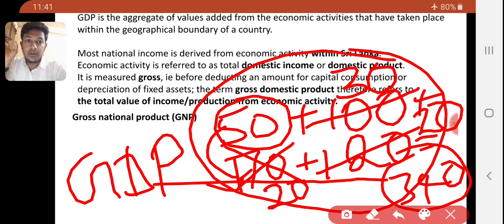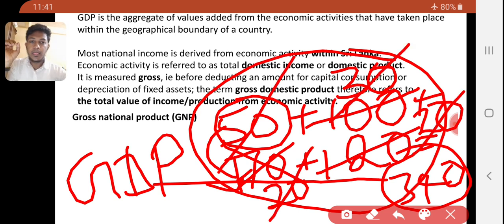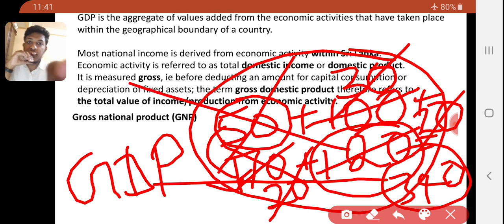Altogether 50, then 20, then 30, then 20. The aggregate value is 50 plus 20 plus 30 plus 20, equal to 120. It means that you can't add all the income. We have to add only the aggregate value. So the real worth of this milk powder is the 120 final price. So we should take the final price.